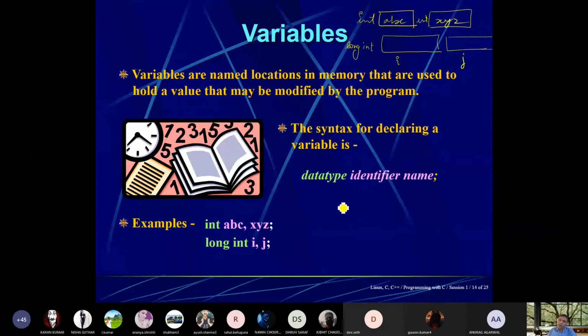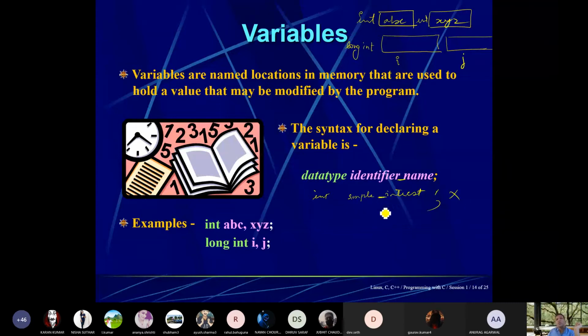If it is not correctly written, you must place an underscore here, because an identifier name, suppose you want to use the identifier name simple interest, written as simple interest with a space, is wrong.